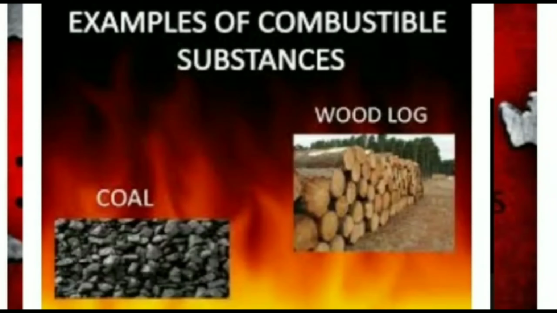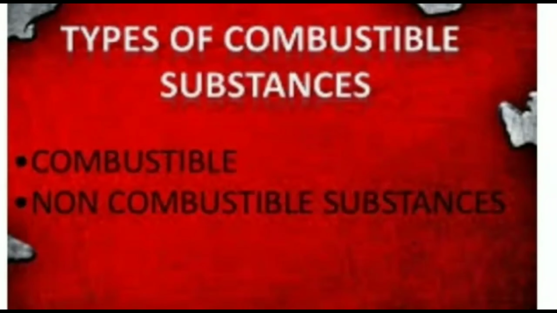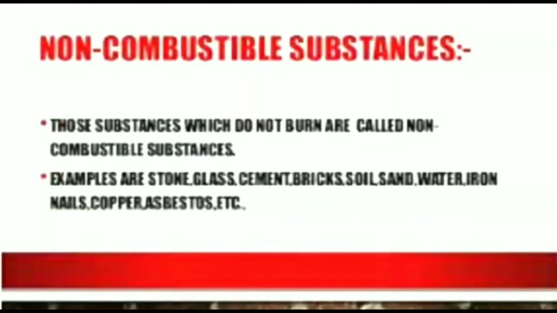The next category of substance that we'll talk about is non-combustible substance. Now, what are non-combustible substances? These non-combustible substances are just opposite to combustible substances. These are those substances which do not burn or do not catch fire.